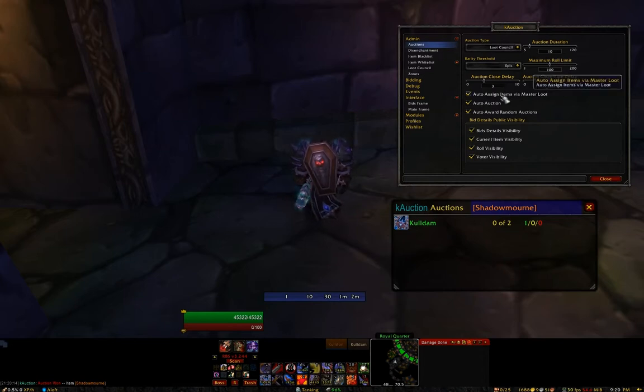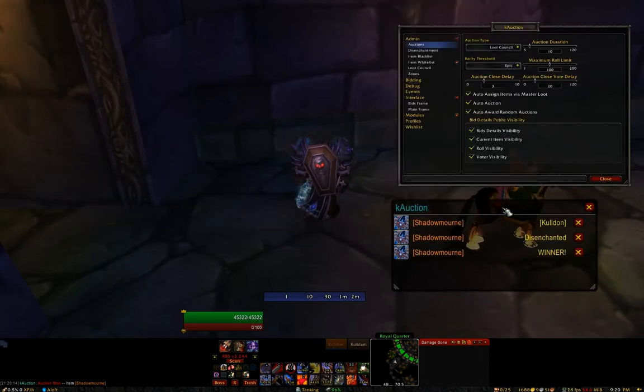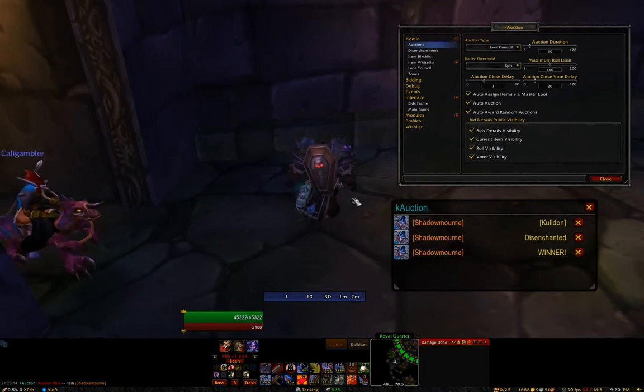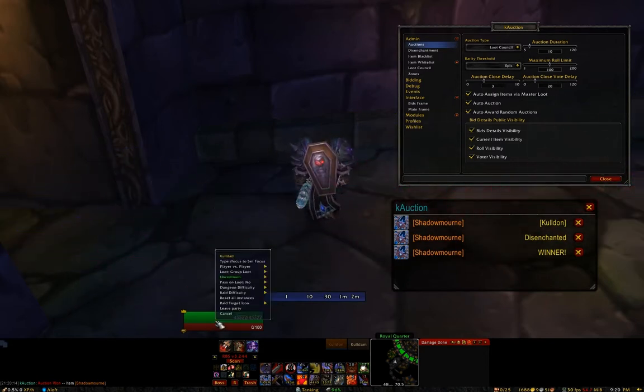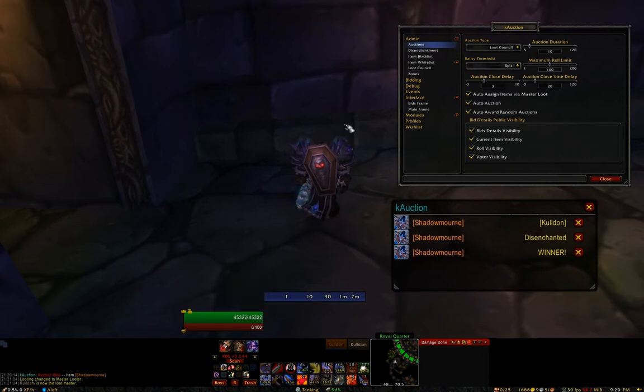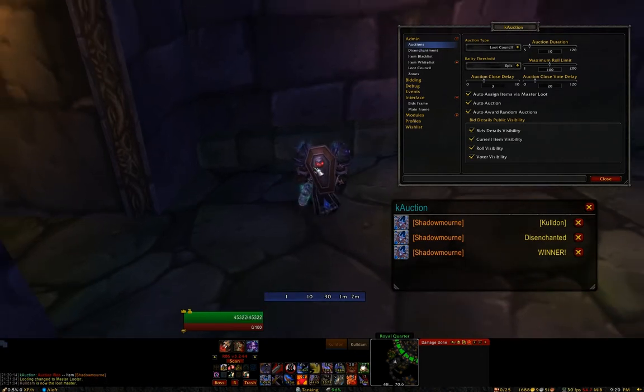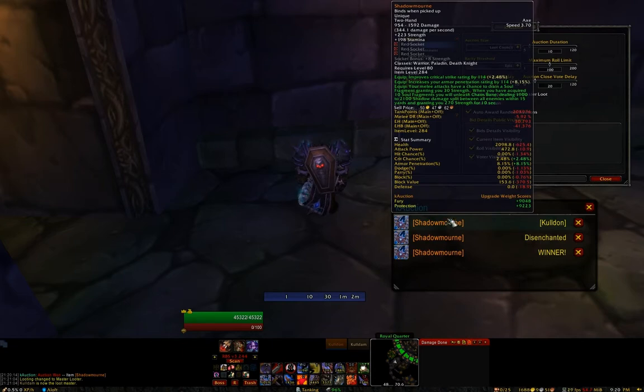So the auto assign items via master loot. This is an option that's useful if you're worried about raid members that you may not know or trust, just looting items, ninja looting items. So you want to use master loot as your main loot type. So if you do that, as the raid leader, when you loot a corpse, kAuction will automatically create the auctions for you as normal.